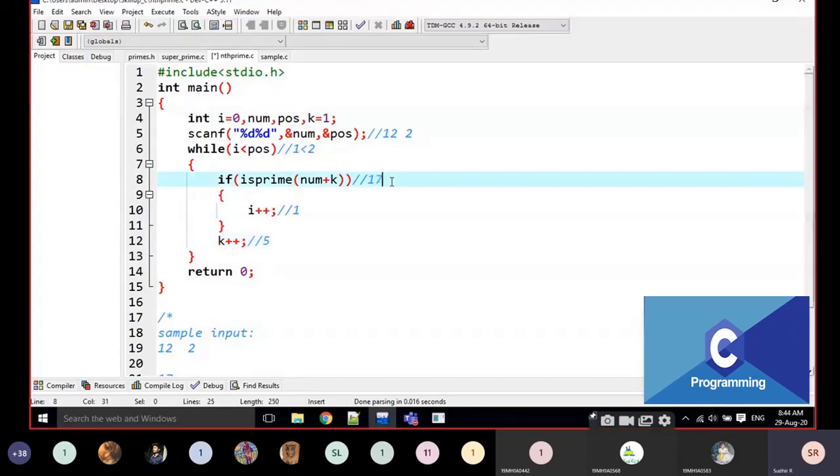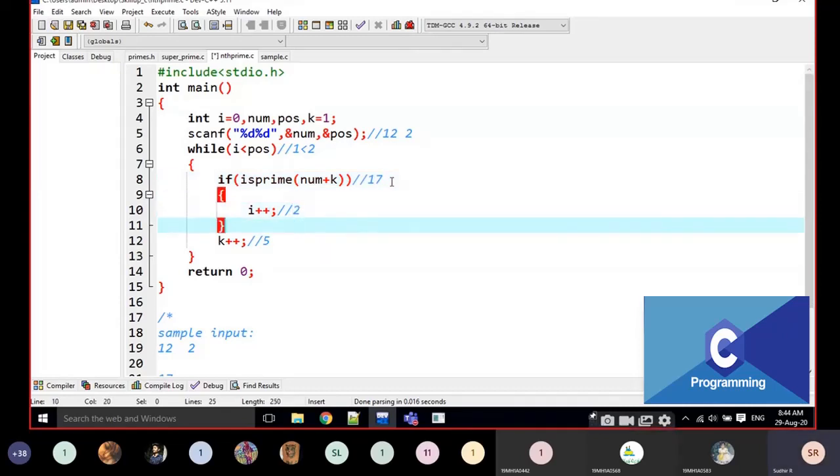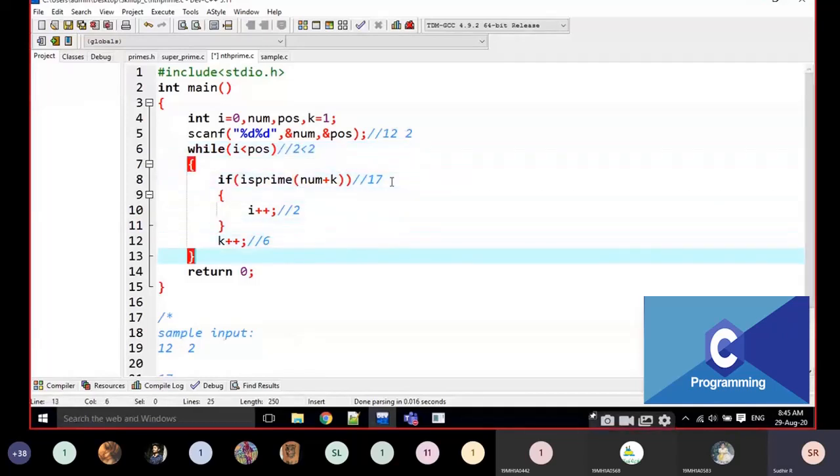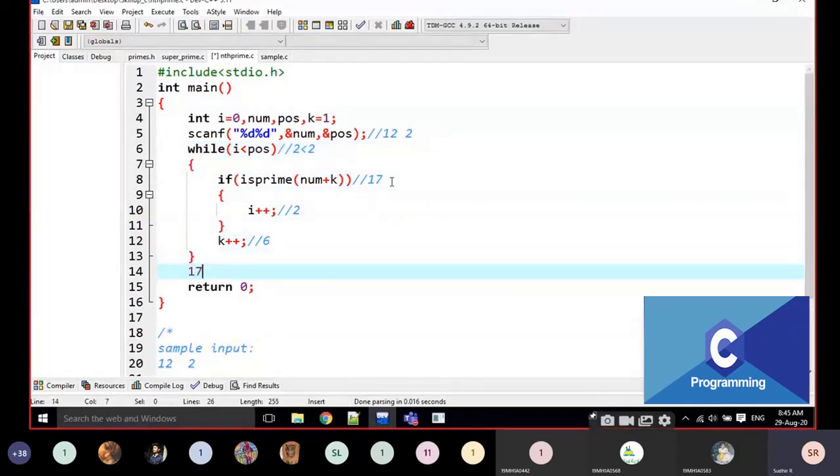12 plus 5 it is going to be 17. Is 17 prime? Yes. Then it becomes a 2 here. Then it is going to be 6 here. Then it is coming here. Is 2 less than 2? Is 2 less than 2? No, it is false. Then going back here and I am going to print that 17 here.